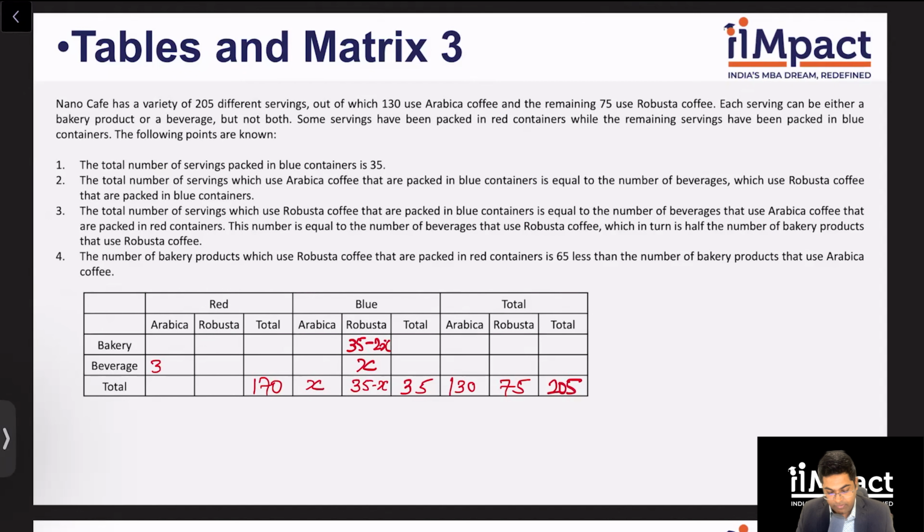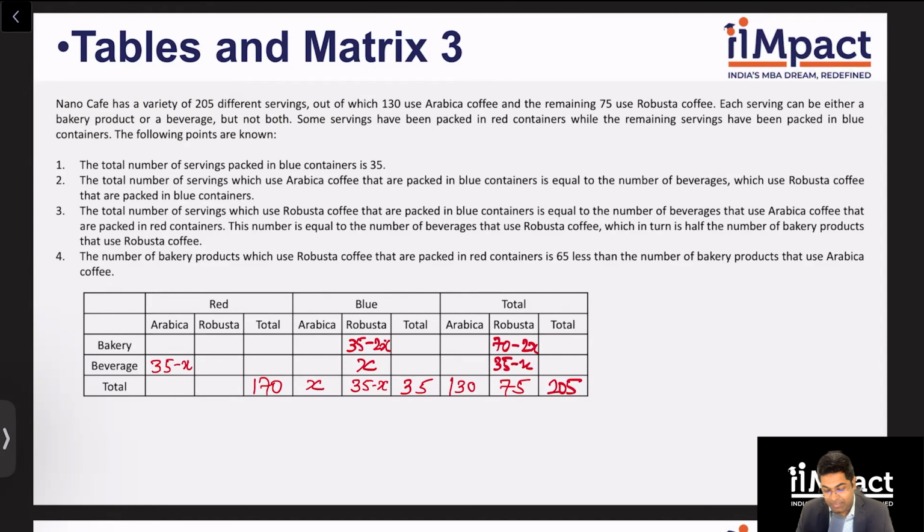So this becomes 35 minus X. This number is equal to the number of beverages that use Robusta coffee. So as a total, this becomes 35 minus X, which in turn is half the number of bakery products that use Robusta coffee. So bakery which use Robusta becomes 70 minus 2X. So guys, from this we can get the value of X.